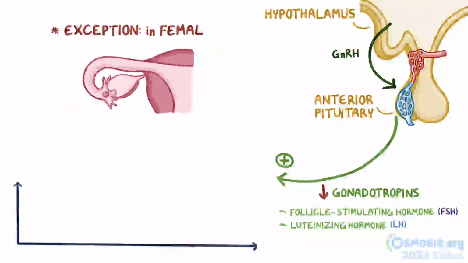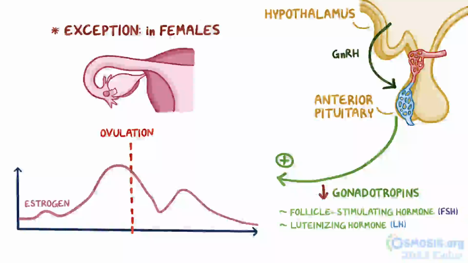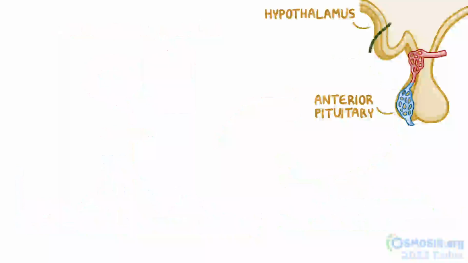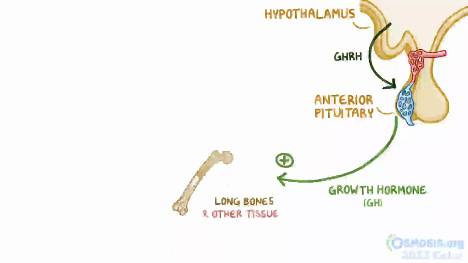The exception is that in females, right before ovulation, estrogen levels get super high, and they make the pituitary even more sensitive to hypothalamic GnRH. So this actually acts as a positive feedback signal, leading to a massive surge of FSH and LH that leads to ovulation. Finally, GHRH makes the anterior pituitary secrete more growth hormone, or GH, which has a direct effect on the long bones and other tissues in our body, making them, well, grow.